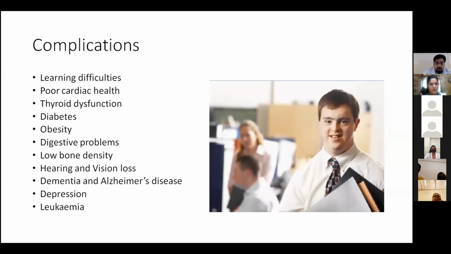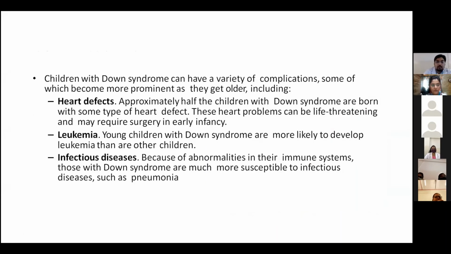Going towards the complications, there will be learning difficulties in the child with Down syndrome, poor cardiac health, thyroid dysfunction, diabetes, obesity, digestive problems, low bone density, hearing and vision loss, dementia and Alzheimer disease, depression and leukemia. So we'll see some of the complications.